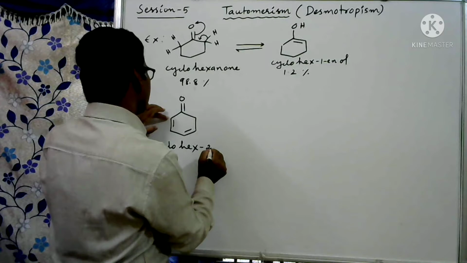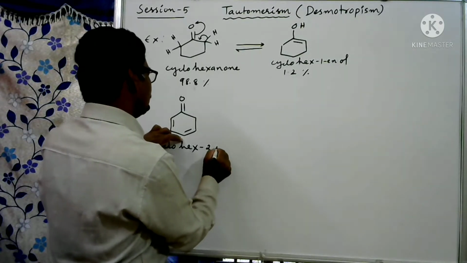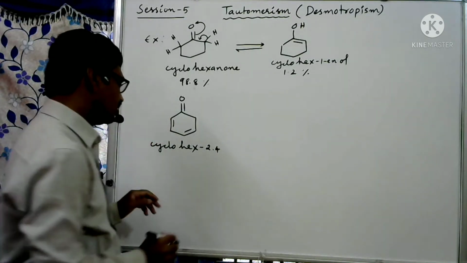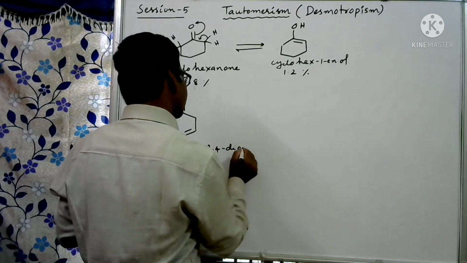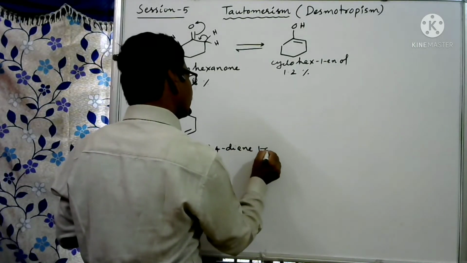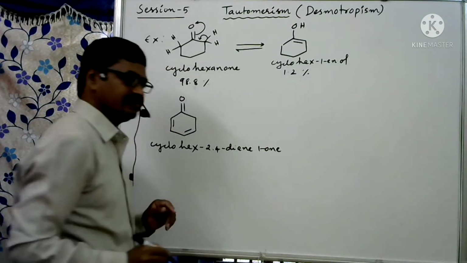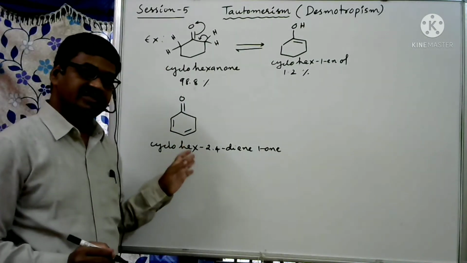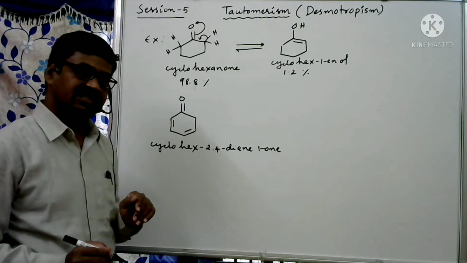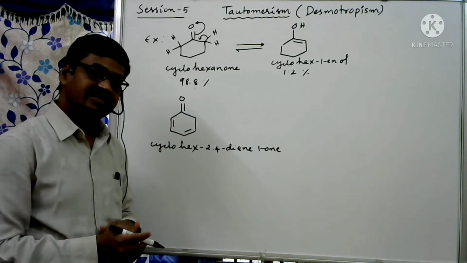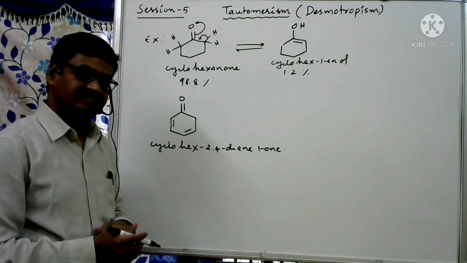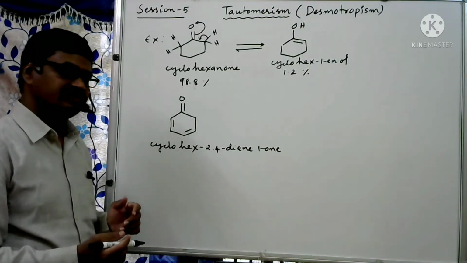That means at the fourth carbon and second carbon there is a double bond: cyclohexa-2,4-dien-1-one. But it does not exist in this form, because when the alternate double bonds increase in the ring, stability also increases because of conjugation.